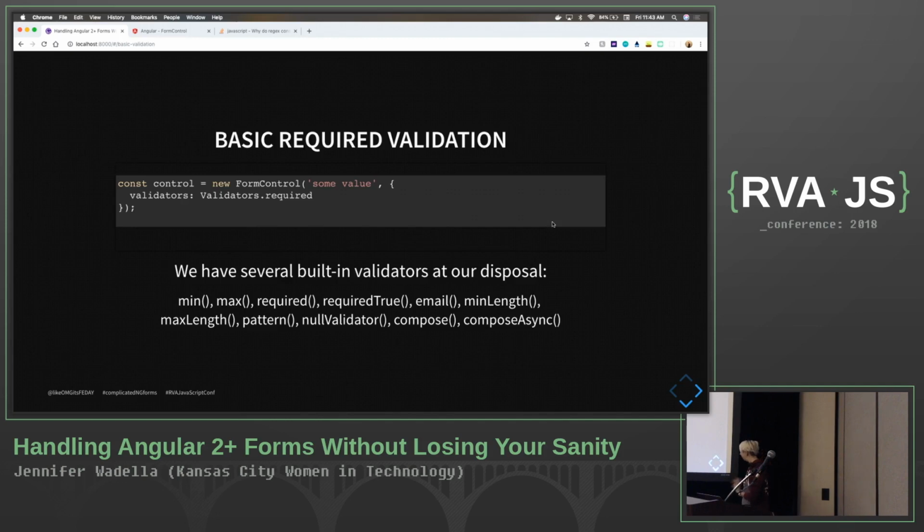I feel like they've been updating a lot of the validators at our disposal, but this is your most basic validation. This is how you set your validators. Validators.required is simply required or not required. But we can also do min, max, requiredTrue. We can do email that's built in, so you don't have to build your own email regex, minLength, maxLength. Pattern is really the only one I'm going to talk through today, but again, when in doubt, read the documentation, make sure you're not reinventing the wheel when it comes to forms or validation, because there's really not a lot you should have to custom build on your own.